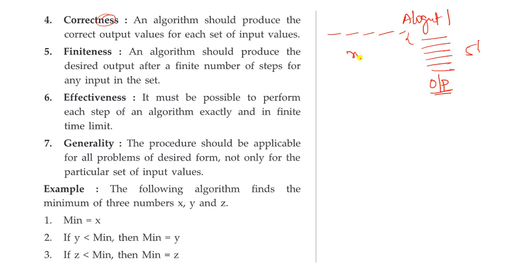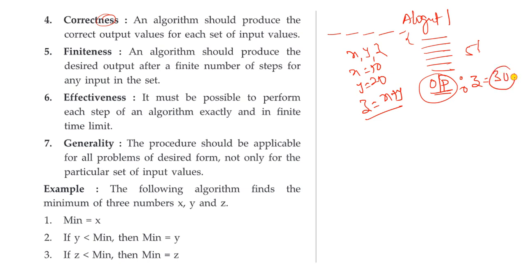For example, let us take x, y, z values. x equal to 10 and y is equal to 20, and here what we want is z is equal to x plus y. So we want to do addition of two variables. After that we have to get the output value. What is the z value? 10 plus 20, that is 30. We should get 30 because this is the correct output. We should not get other than 30, like 20 or 10 or 50 or 70. Because of these two variables 10 and 20, we should get 30 only. That is correctness of algorithm.